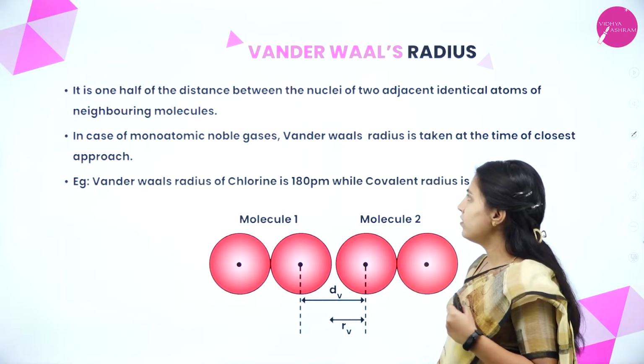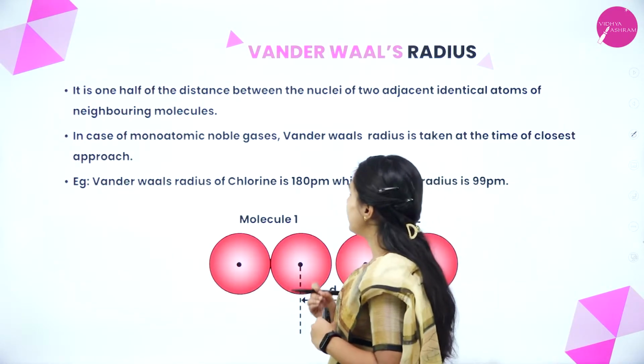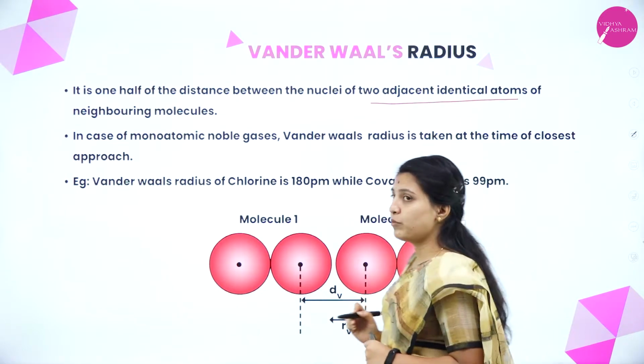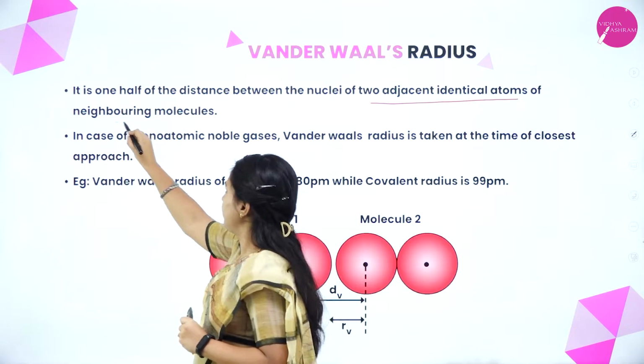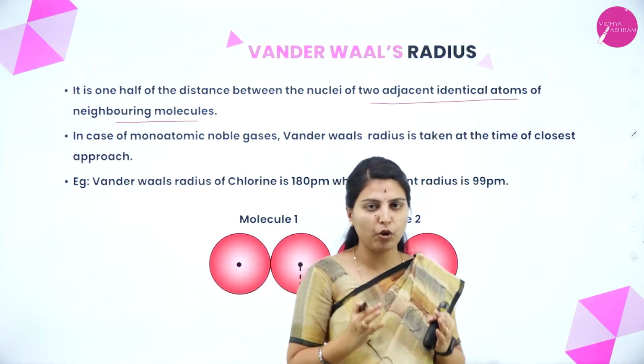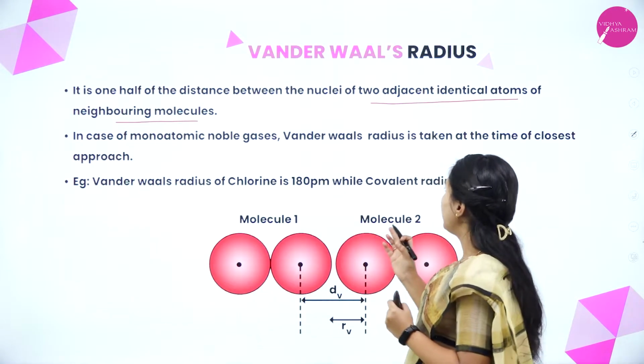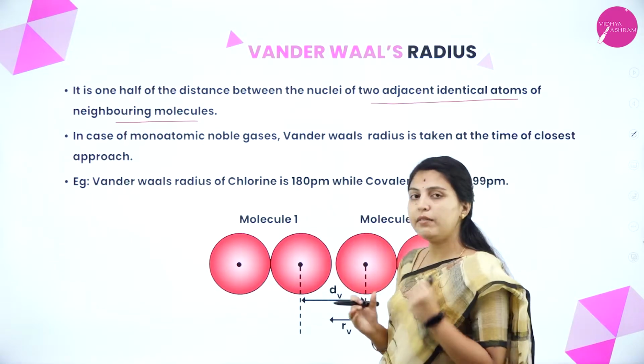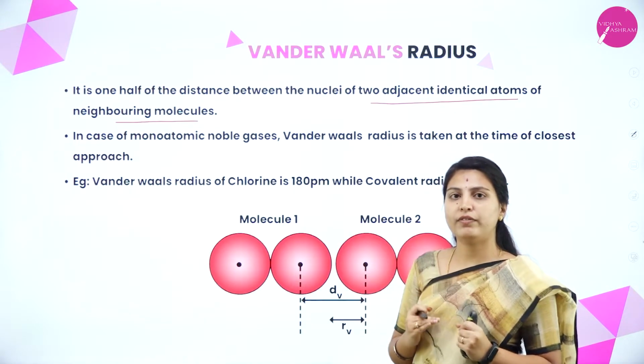Next, van der Waals radius. It is 1/2 of the distance between the nuclei of 2 adjacent identical atoms of neighboring molecules. Only neighboring molecules. Between those 2 adjacent identical nuclei we have to find it. That time we have to see 1/2 of the distance.